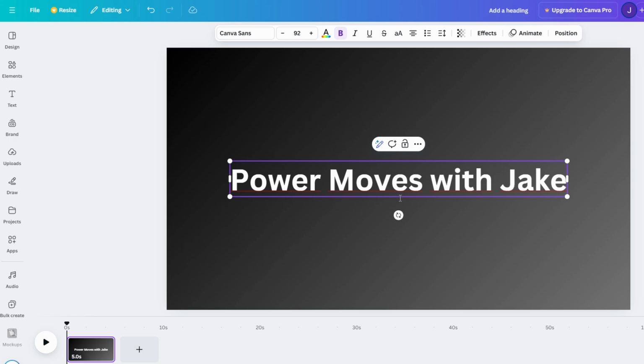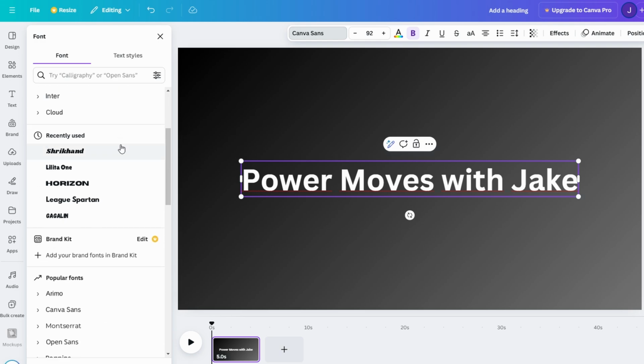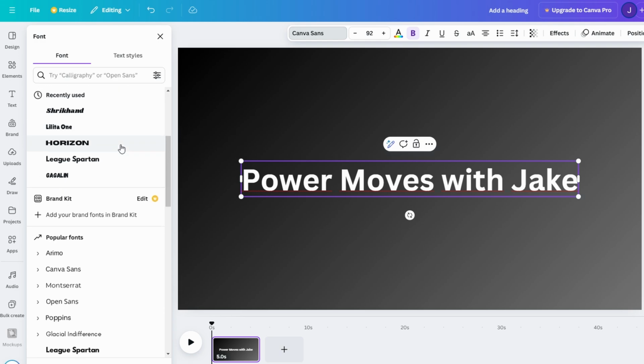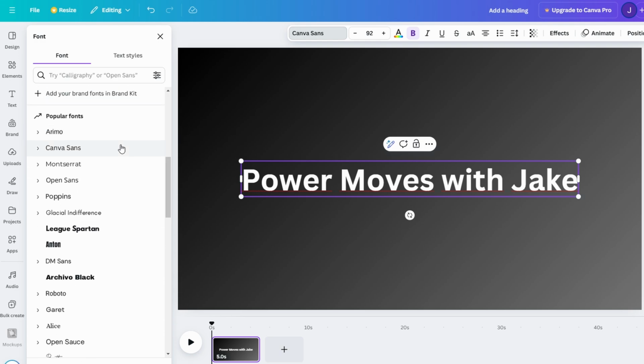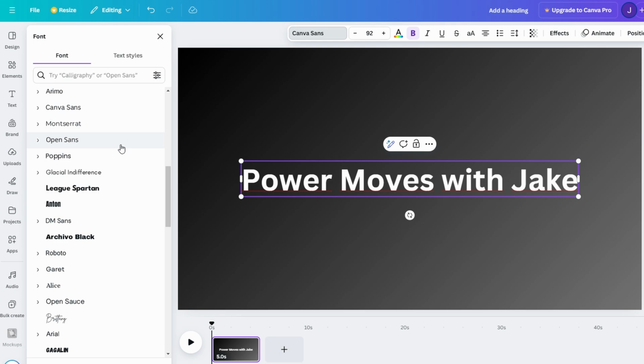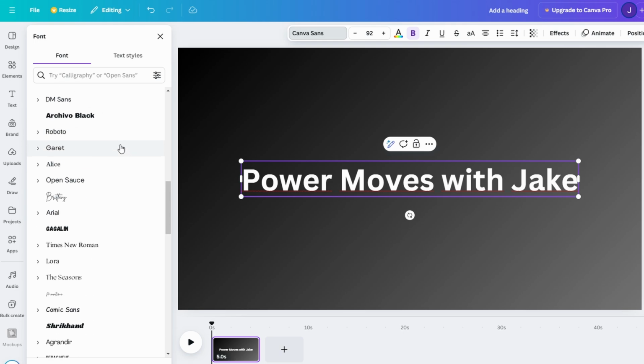Now it's time to fine-tune the font and ensure your text perfectly matches the vibe of your intro. Head to the toolbar and click on the font drop-down menu to explore Canva's extensive collection of fonts. Let's say you're creating an intro for a travel vlog. Try something adventurous and bold like League Spartan or Oswald. If it's for a relaxation channel, something elegant and soft like Playfair Display might work better.